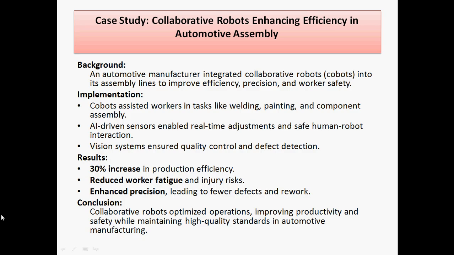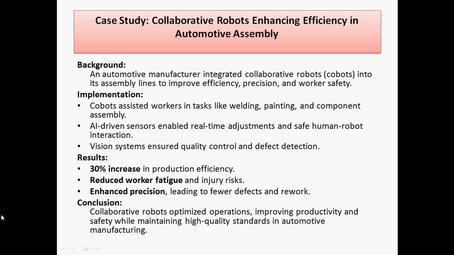So that is about collaborative robots. The results lead to fewer defects and less rework. That is why collaborative robots are an optimized option, improving productivity and safety. So we are providing high quality standards in the automotive industry. Mostly collaborative robots are used in these automotive assembly lines. So these are the areas we are going to discuss, about collaborative robots.